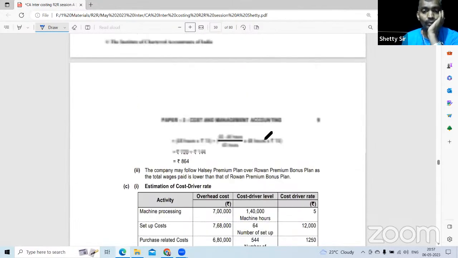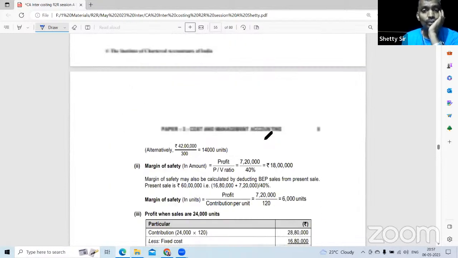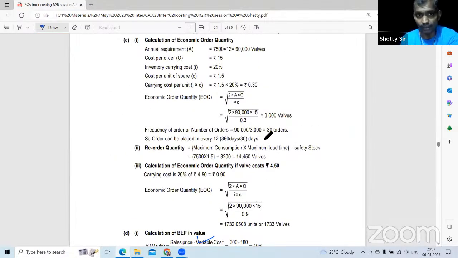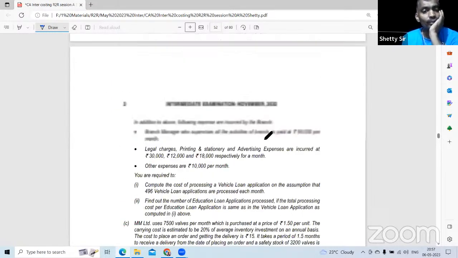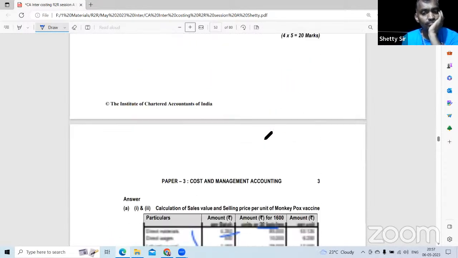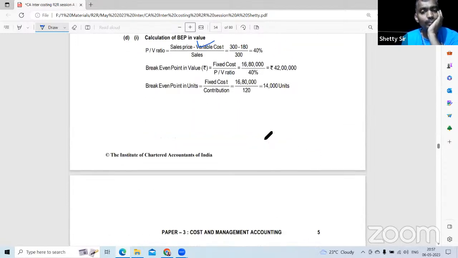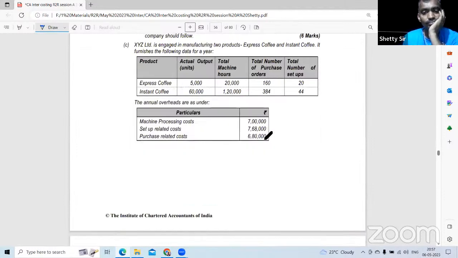Okay, question number I would have written, anyone can write whichever they like. Probably if you are good at all the topics, you could have started with question number 1. Or if you are extremely good at the theory, question number 6. Both are extremely easy. I would have started with question number 1 or question number 6, if you have prepared well. It is based on your preparation and confidence level.